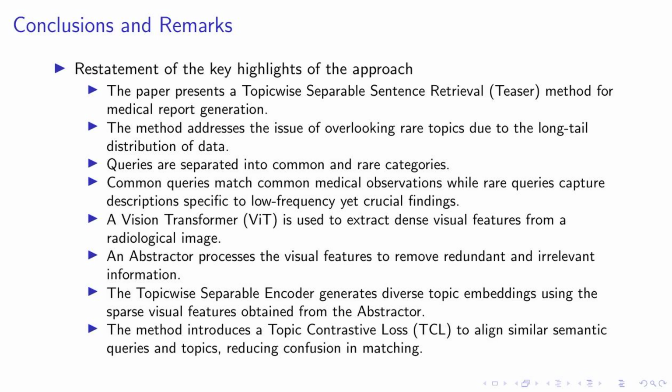To tackle this, we separate queries into common and rare categories. The common queries are designed to match frequent medical observations, while the rare queries focus on capturing low-frequency but crucial findings. Our approach begins with a vision transformer, or ViT, which extracts dense visual features from a radiological image. These features are then processed by an abstractor, which removes any redundant or irrelevant information. The cleaned-up visual features are then used by the Topicwise Separable encoder to generate diverse topic embeddings.